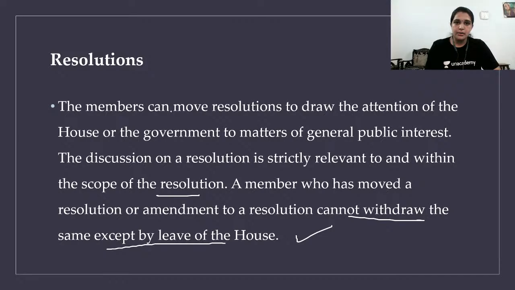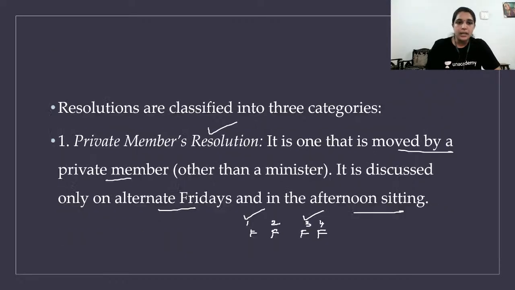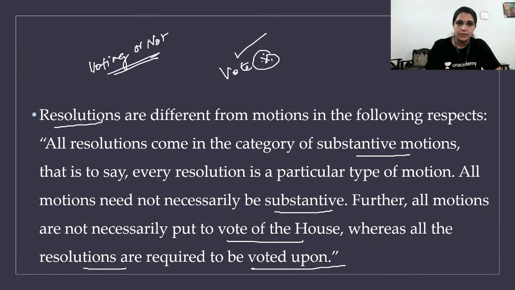Okay. Resolutions are passed. The one important difference between resolution and the motion is that resolution should definitely be put to vote, but motions sometimes are put to vote, sometimes are not put to vote. But resolutions are substantive within themselves. There is no addition for them, but motions have subsidiary or substitute for them. This is about the most important devices of parliamentary proceedings.